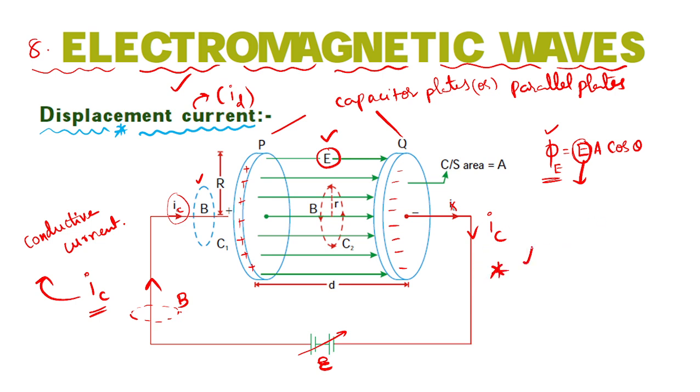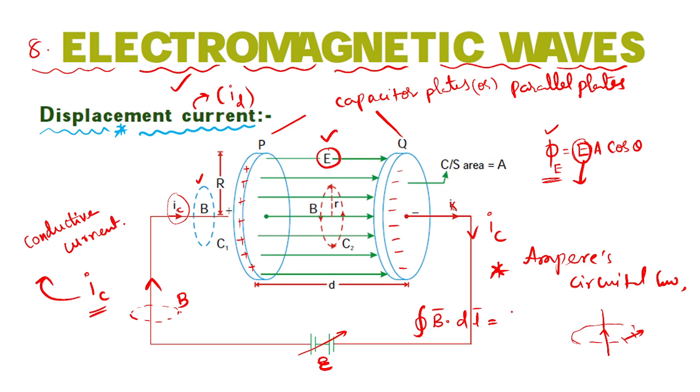You remember Ampere circuital law? Yes or no? If the current is passing like this, we'll draw an Ampere circuital law loop, a circle. Yes or no? So the closed integration of B into dl, because we take one length element in the loop, will be equal to mu into the current flowing through that.